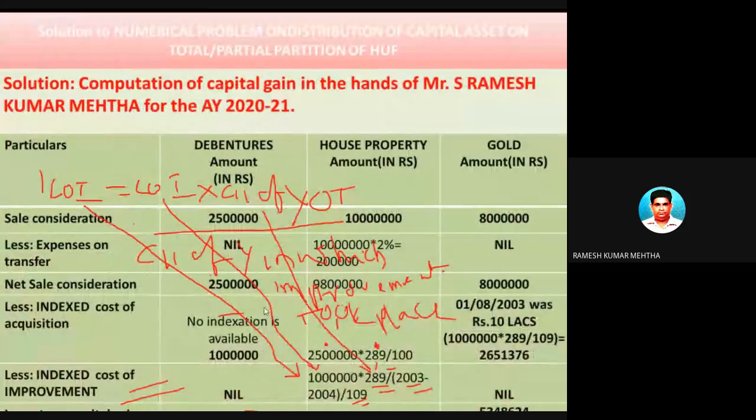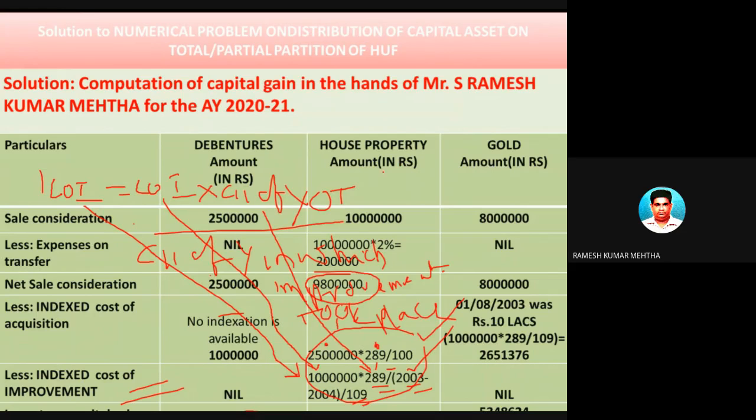So 10 lakh into 289 by 109, you will get some figure. So this is cost of improvement and this is cost of acquisition. You add them, and whatever amount you get, you deduct it from 98 lakhs, and there will be some figure that is called long-term capital gain on the sale of house property. So number two, this particular capital asset also has been dealt with. Now let's talk about gold.